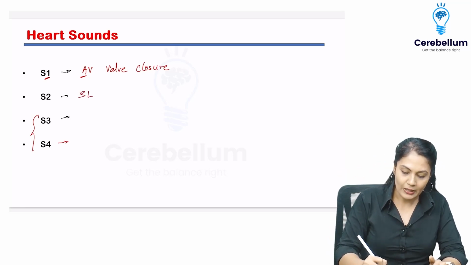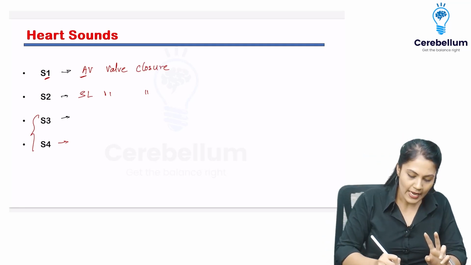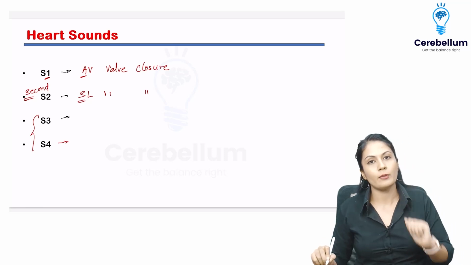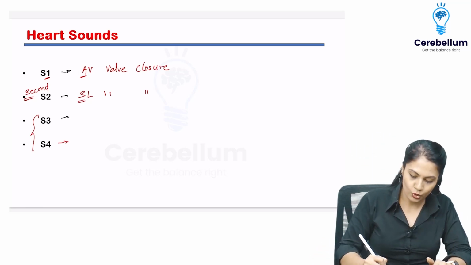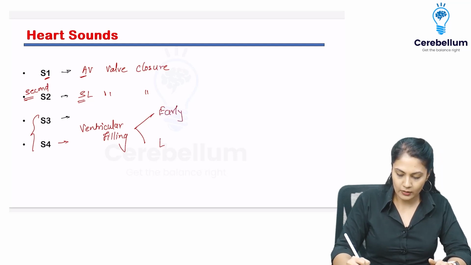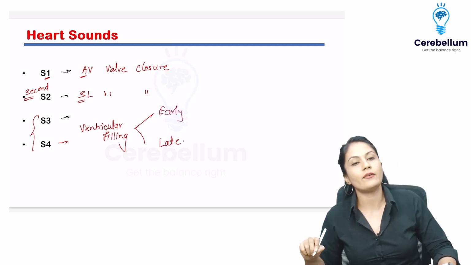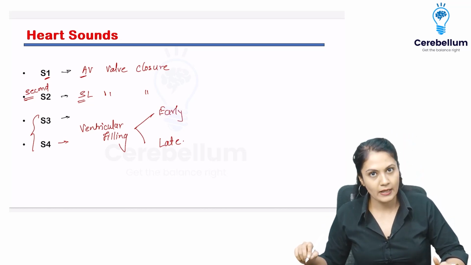S2 sound: semilunar valve closure will make the S2 sound. So how to remember? S for second, S for SL valve closure, that is semilunar valve closure, which is nothing but aortic and pulmonary valve closure. And please remember, ventricular filling is going to make the third and fourth heart sounds, S3 and S4. The early filling is going to make the S3 sound and the late filling is going to make the S4 sound. Alright, so early and late filling.